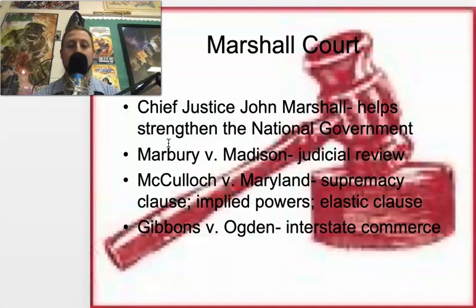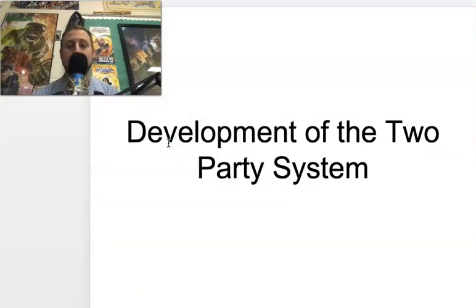Gibbons versus Ogden said that if you sell a good from one state to another state, the federal government, not the state government, regulates that. So if we sell a good from Florida to Kentucky, federal government has ultimate say. However, if we would sell a good from Charlotte to Shelby, North Carolina would regulate that.